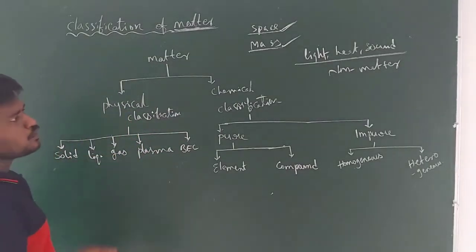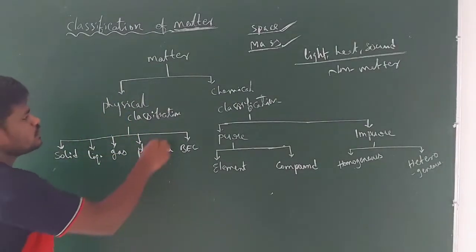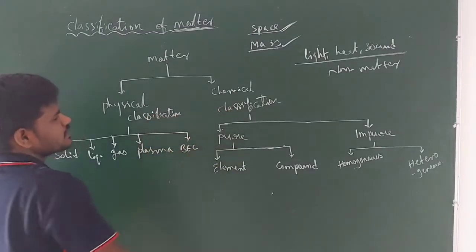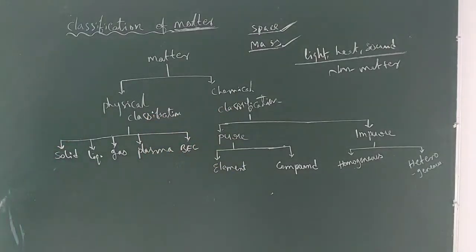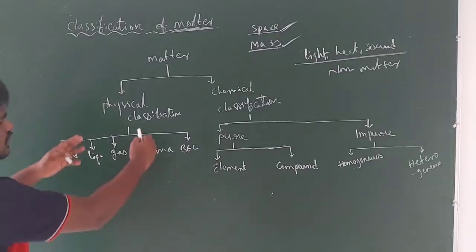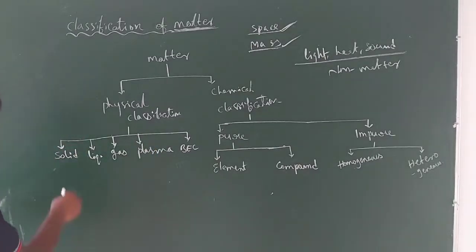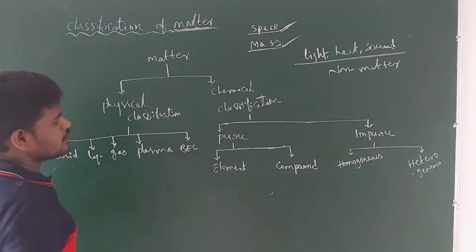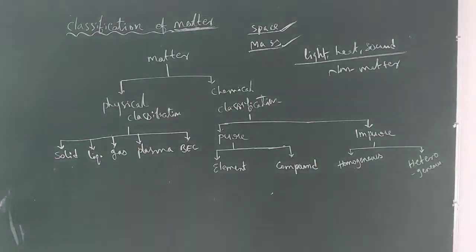Next, classification of matter. Here you have two types of classification: first, physical classification of matter, and second, chemical classification of matter. In physical classification, matter is classified into five types. You know them: solid, liquid, gas, plasma, and Bose-Einstein condensate.